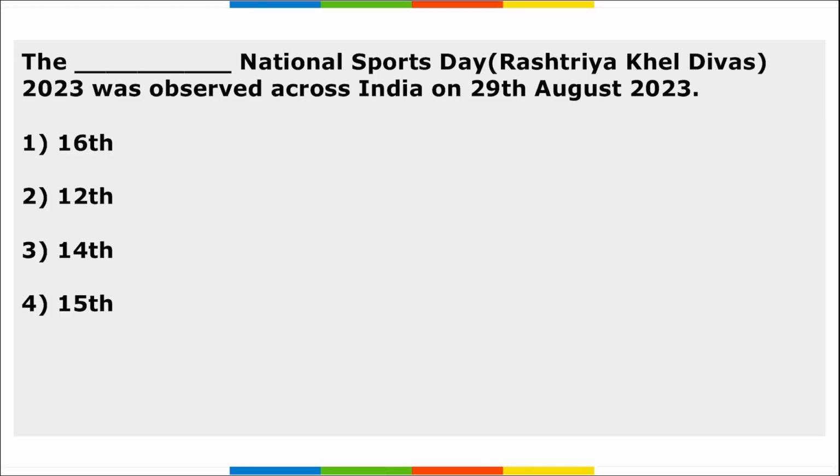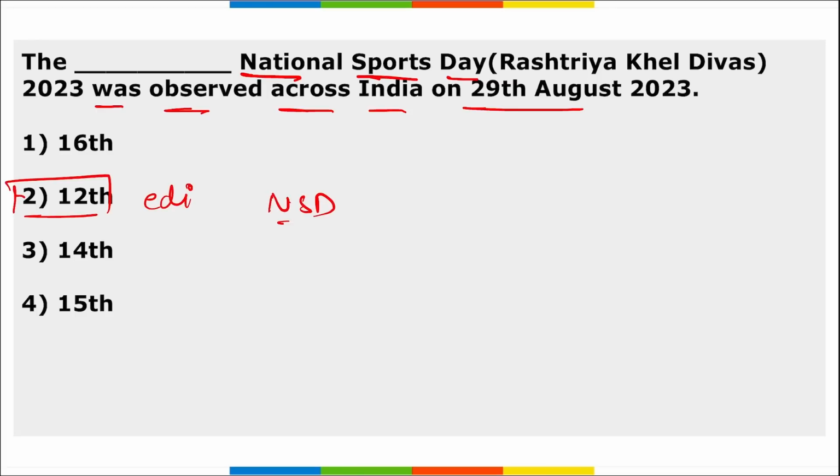Next, National Sports Day, Rashtriya Khel Divas, was observed across India on 29th of August. It was the 12th edition of the National Sports Day, observed on 29th of August.